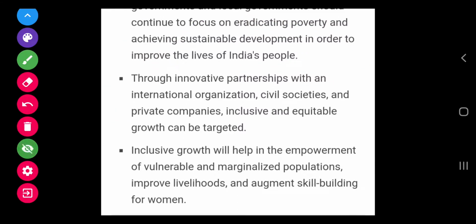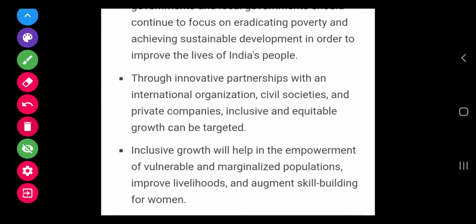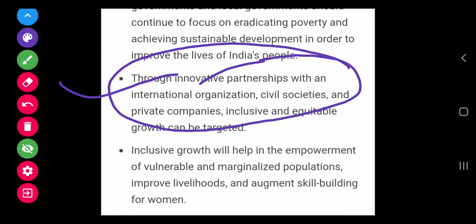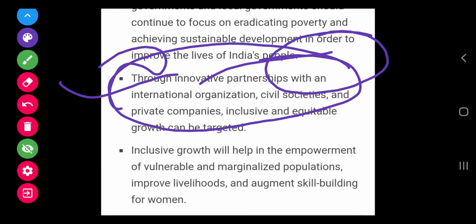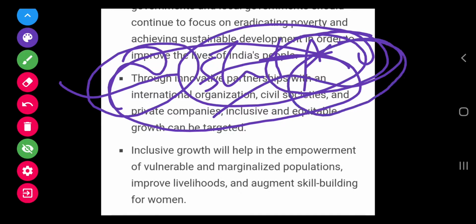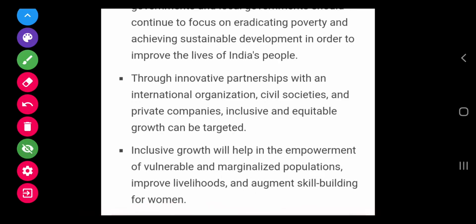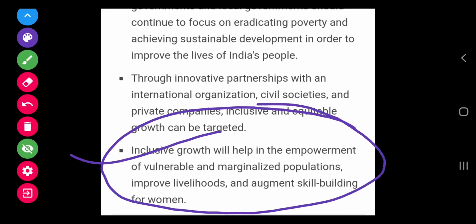Okay, through innovative partnership with an international organization, civil societies and private companies, inclusive and equitable growth can be targeted. So we have to take the benefit of advancing technologies, for example 5G and AI, to reduce poverty and promote inclusive growth in India. Inclusive growth will help in empowerment of vulnerable and marginalized population, improve livelihood and augment skill building for women. So this inclusive growth will also help in empowerment of vulnerable and marginalized population, for example SCs, STs, OBCs, minorities and women.